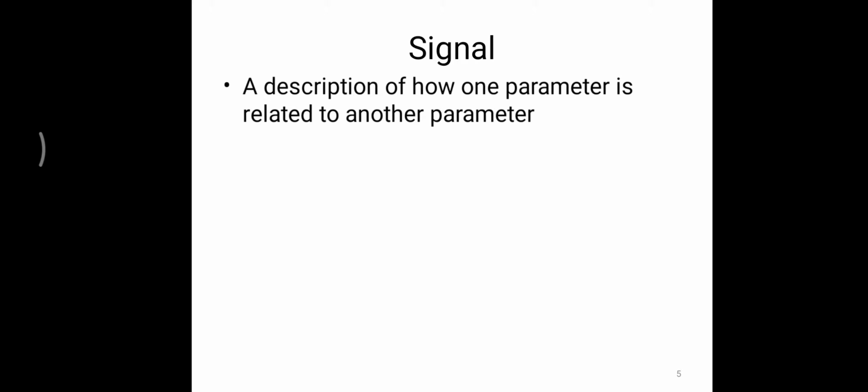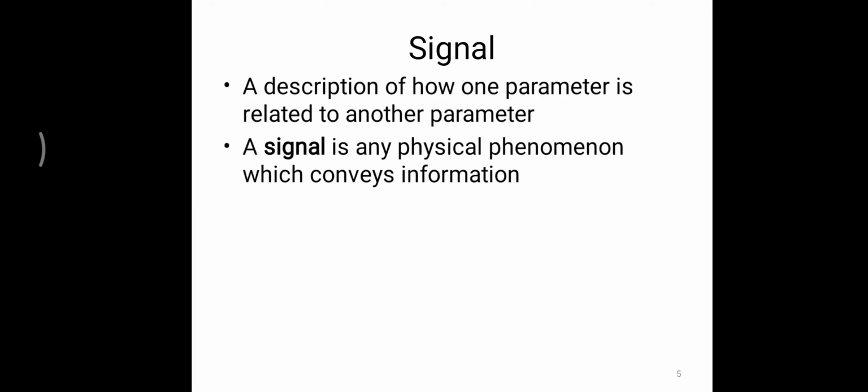Signal. What is a signal? A description of how one parameter is related to another parameter. It means that one parameter is completely dependent on the other parameter. A signal is any physical phenomenon which conveys some information.